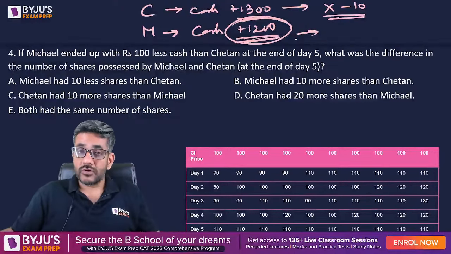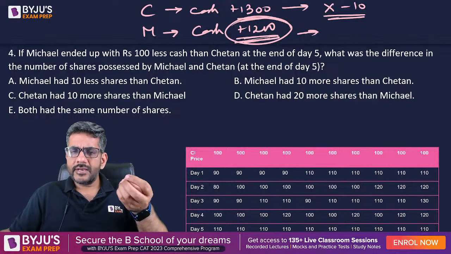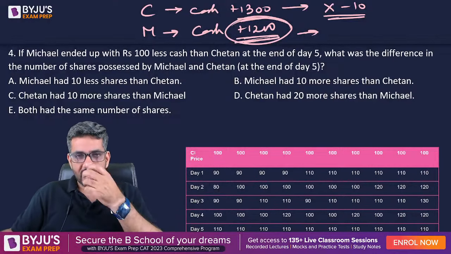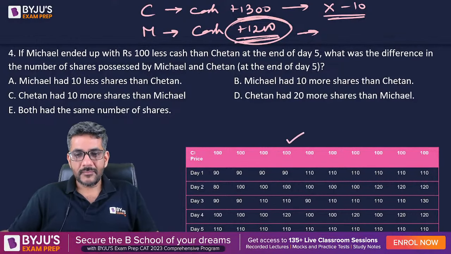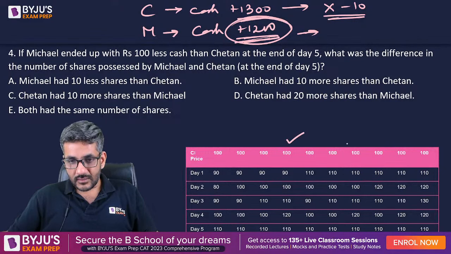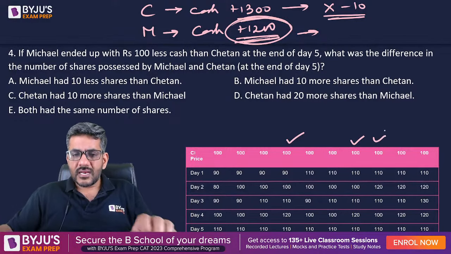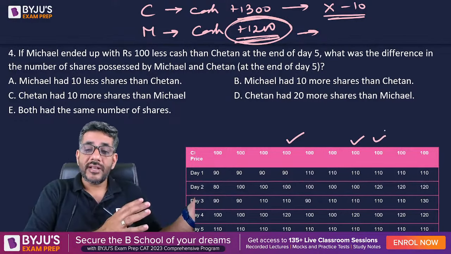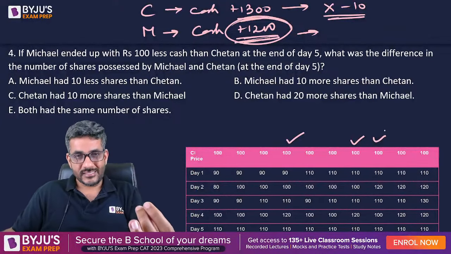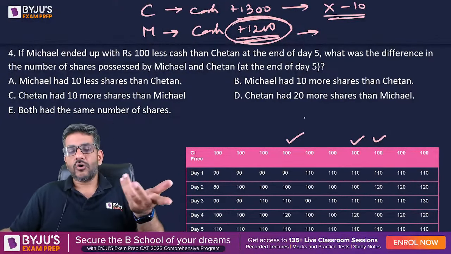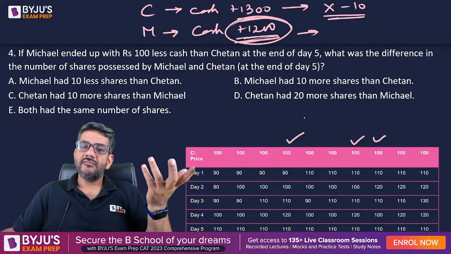Michael has 1200 more cash. So 1200 more cash कैसे हो सकता है? One case is very clear. He sold only once, and that too when the price was 120. So that is possible on this day. That is possible on many other days as well. So there are many days when the price went to 120, because whenever the price will go above 110, he will sell. If that happened only once, that means he sold 10 shares and he got 1200 rupees cash. Chetan anyways has 1300 more cash.